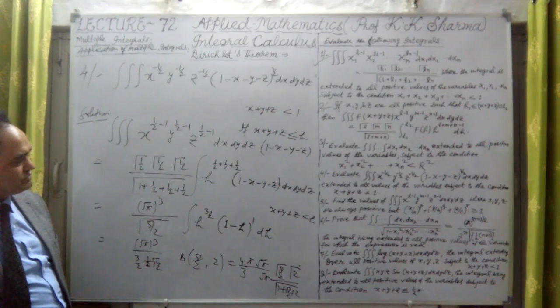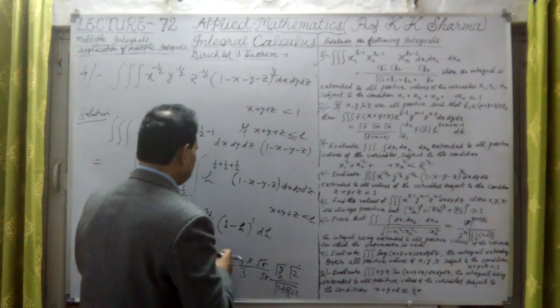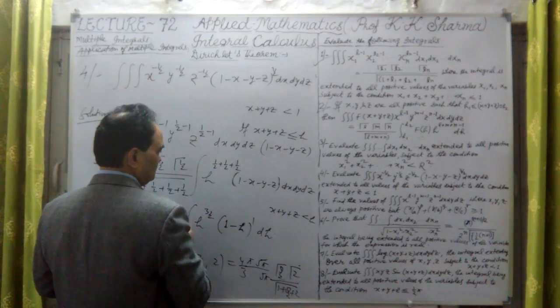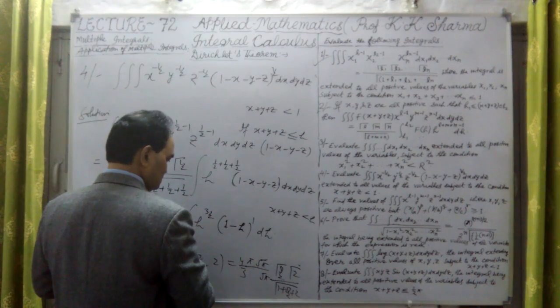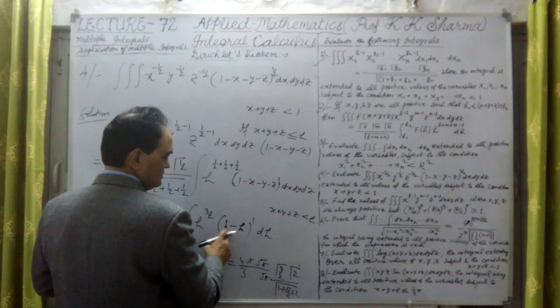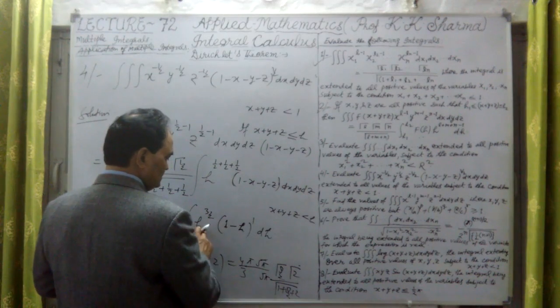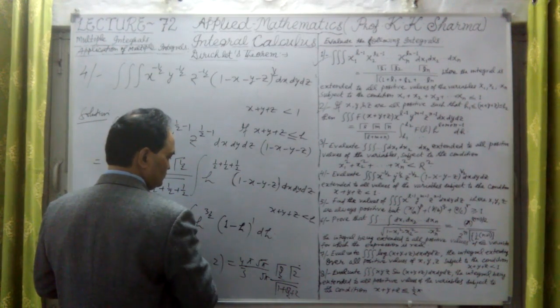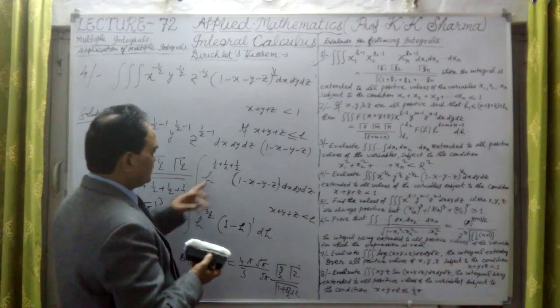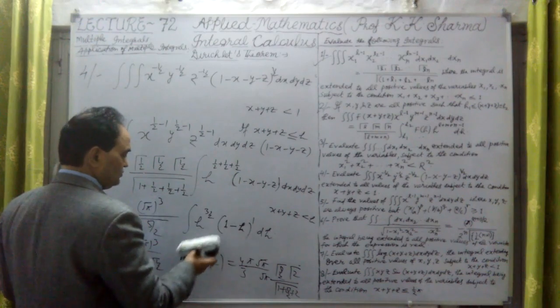Or if I write h equal to sine square theta, that can also be given. h equal to sine square theta. If I write here, it will give us 3 by 2 plus 1, that means 5 by 2. Okay, so in this case, 1 minus h, if I put sine square theta, it will be cos square theta here, and then dh will be 2 sin theta cos theta, and this is h raised power 3 by 2, or h raised power 1/2 plus 1/2 plus 1/2 is coming out. Okay, we can convert that in that way also.